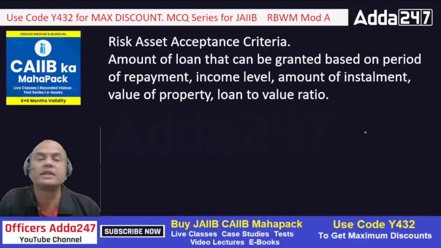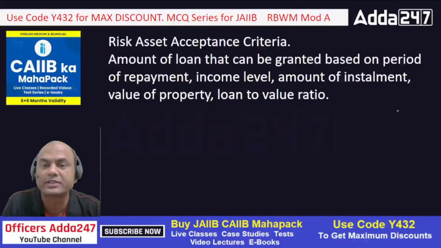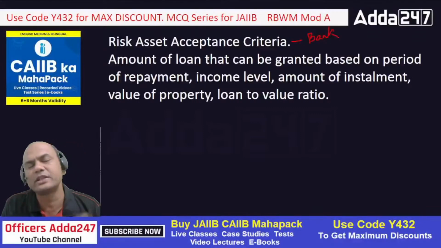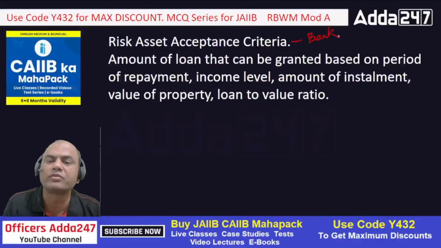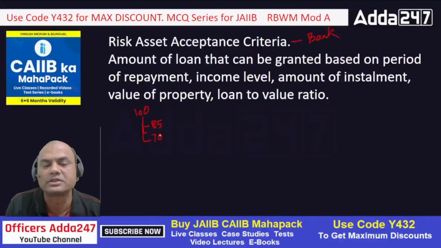Okay. Then next is the risk acceptance criteria of the bank. Now this is specifically of the bank. Every bank will have a separate risk acceptance criteria. What do you mean by this? See here, it's very simple. Suppose I am having a house of, let's say, rupees 100. Some bank may give the loan up to 85 rupees only. Some bank may give the loan only up to 70 rupees.